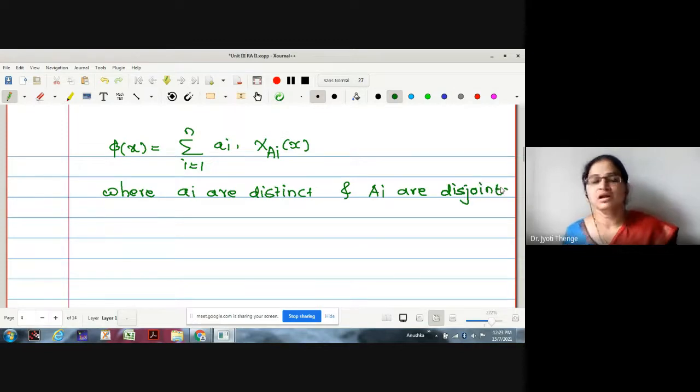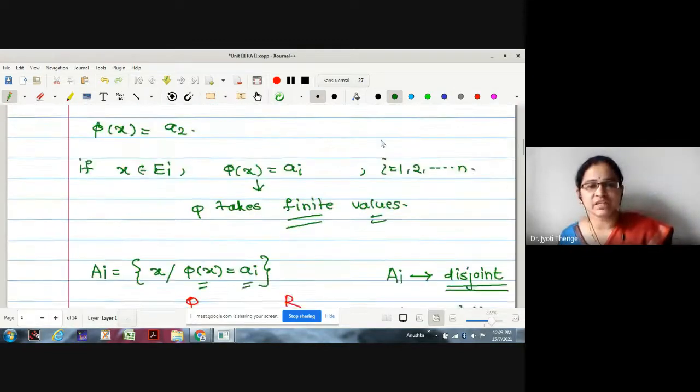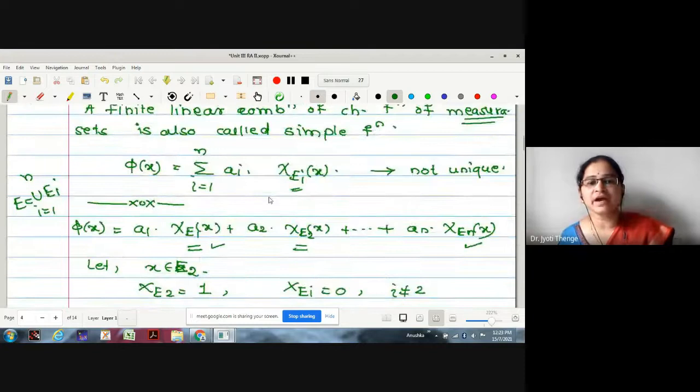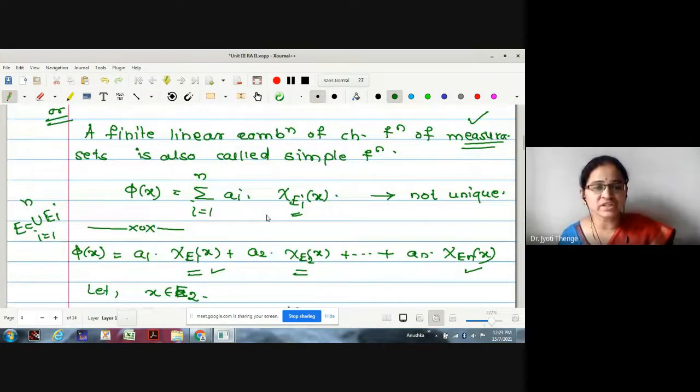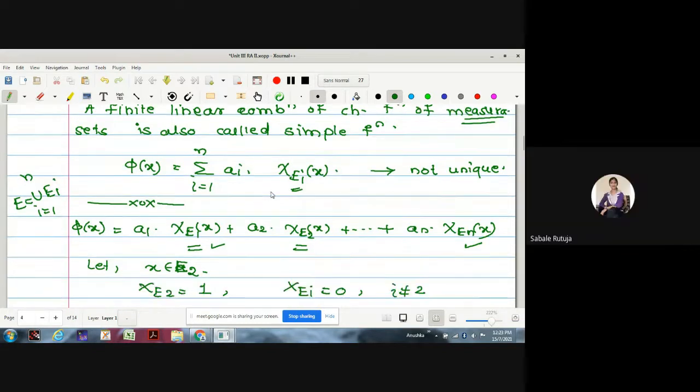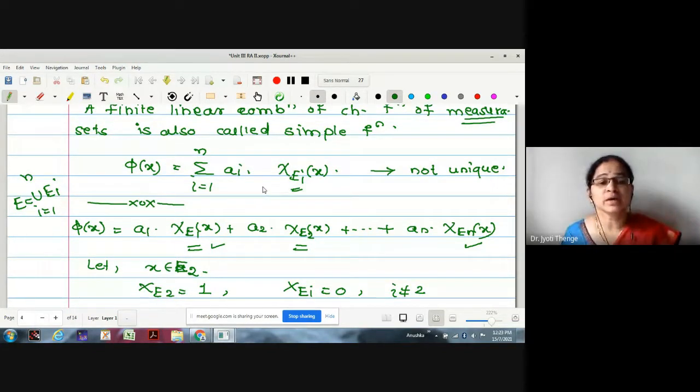The capital Ai's are disjoint. If you observe the first definition, ai chi of Ei, did we impose any condition that the ai's are distinct? No, ma'am. Therefore, suppose a1 and a2 I have written are the same values. Then what about E1 and E2?